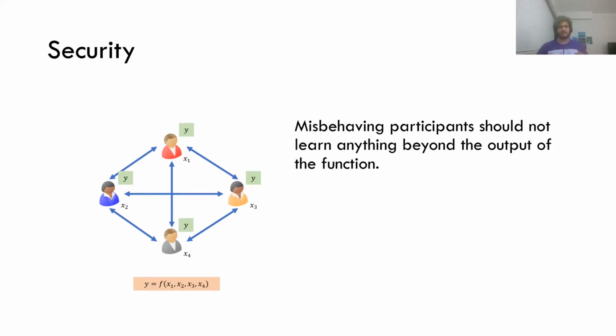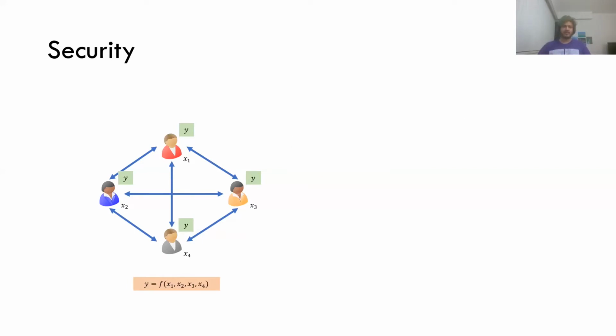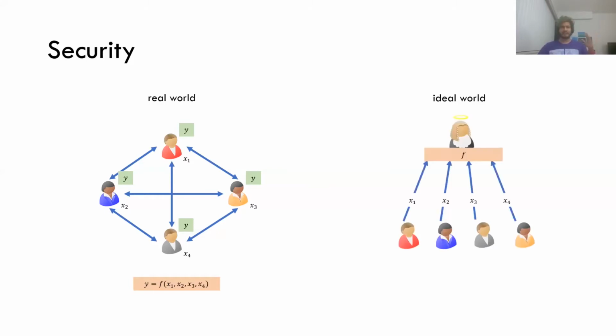So how does one formalize this? It'll be useful to see the formalization for something that we'll talk about later. We formalize this by talking about the protocol execution as the real world, where all the parties run the protocol, and contrast this with an ideal world. In the ideal world, all the parties send their inputs to a trusted functionality F, which computes the output and just returns the output to all the parties.